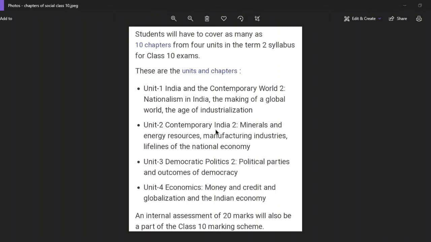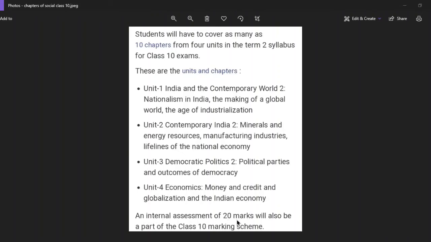Then unit 2 contemporary India 2: minerals and energy resources, manufacturing industries, lifelines of the national economy. Unit 3 democratic politics 2: political parties and outcomes of democracy. Unit 4 economics: money and credit, and globalization and the Indian economy.